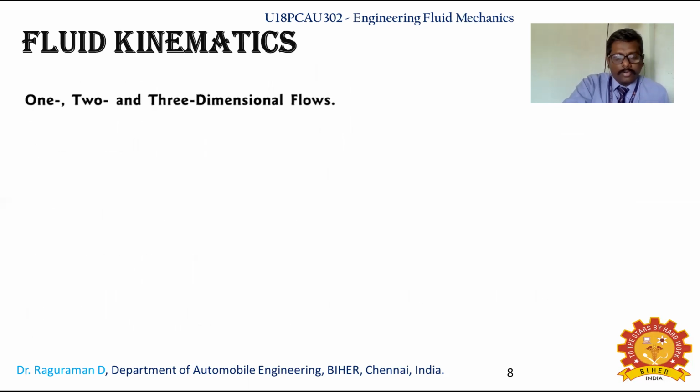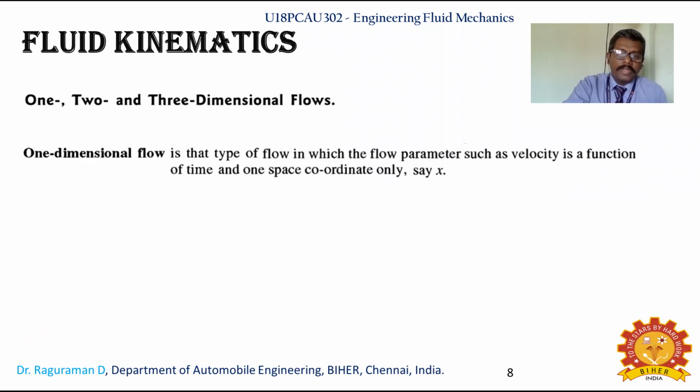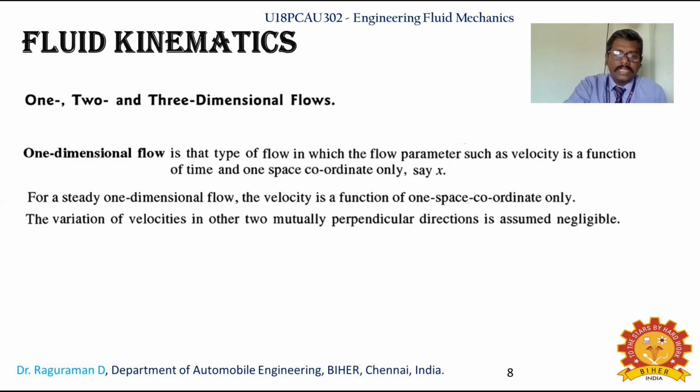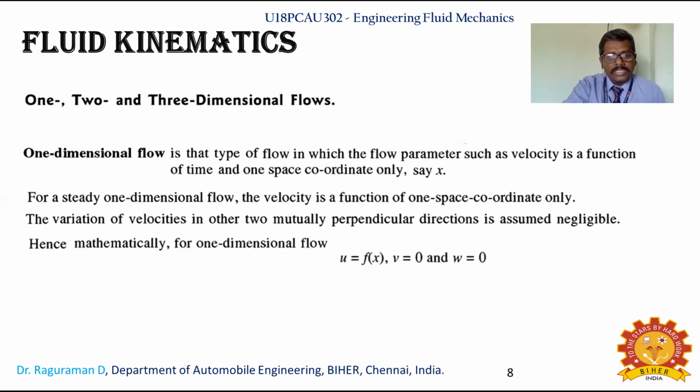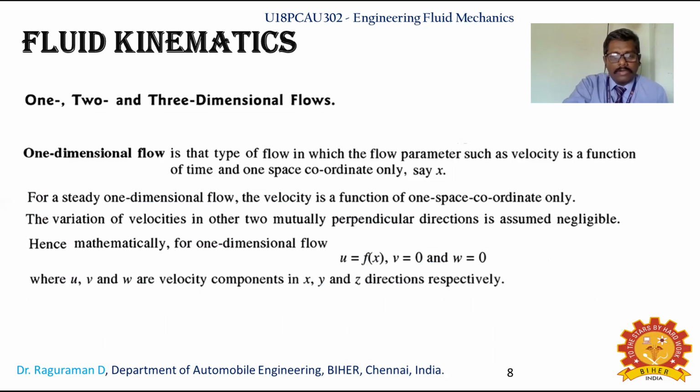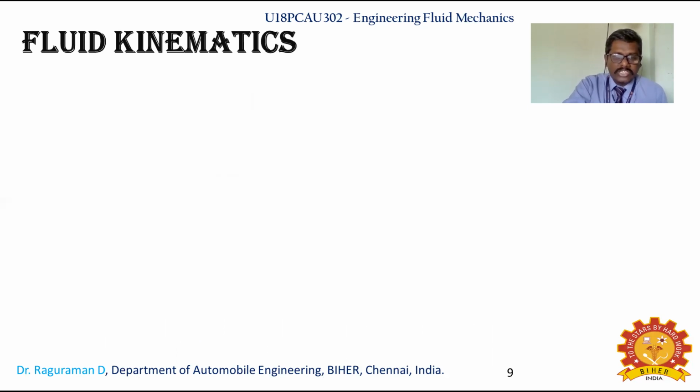Then we have one-dimensional, two-dimensional, and three-dimensional flow. One-dimensional flow is a type of flow in which the flow parameters such as velocity are a function of time and one space coordinate only, which is the x-axis. For a steady one-dimensional flow, the velocity is a function of one space coordinate only. The variation of velocity in the other two mutually perpendicular directions is assumed negligible. Hence, mathematically, for a one-dimensional flow, u equals f of x, and v and w are not there, because those are the y-axis and z-axis. u, v, and w are the velocity components in the x, y, and z directions respectively.